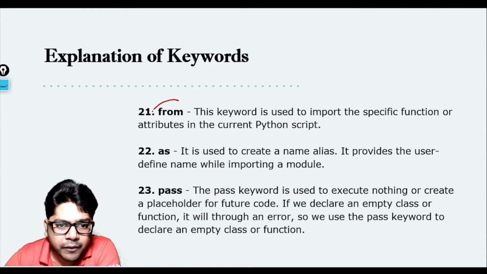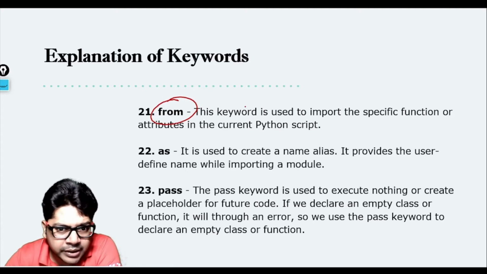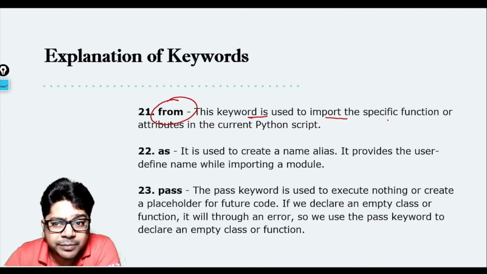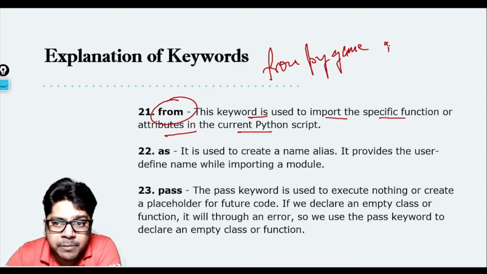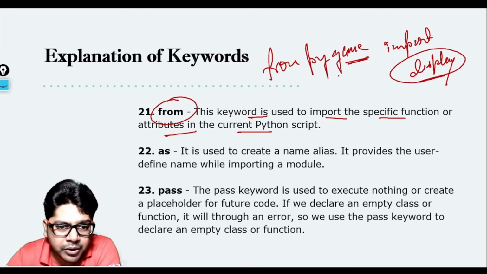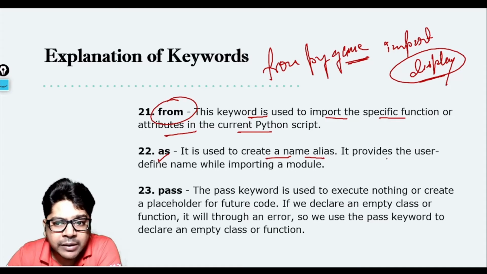Then we have another word called from, which is again used with import only. This keyword is used to import a specific function or attribute in the current Python script. So import will bring everything, but if you want a particular thing, you write like this: from pygame, which is a library, you want to import a particular module, let's suppose display. So you write from pygame import display. What it will do is that from the pygame library, it will bring only the display module and not the other modules. Okay, as is used to create a name alias, and it provides a user defined name while importing a module.